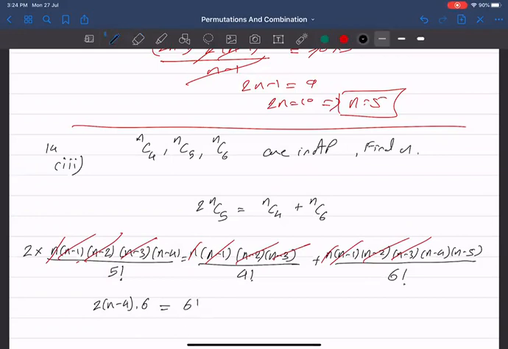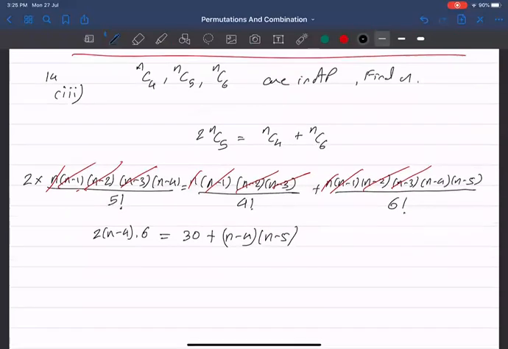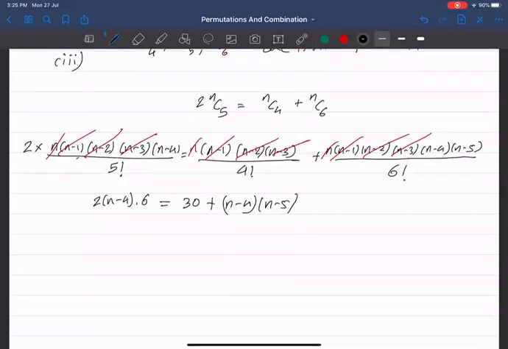Do you understand 6 factorial upon 4 factorial 30 कैसे हो गया? Because this 6 factorial I'll write as 6 into 5 into 4 factorial. Which is 30. And this will become n minus 4, n minus 5. I think it's a quadratic. You can solve that very easily. कर पाएंगे ना? Anything else?